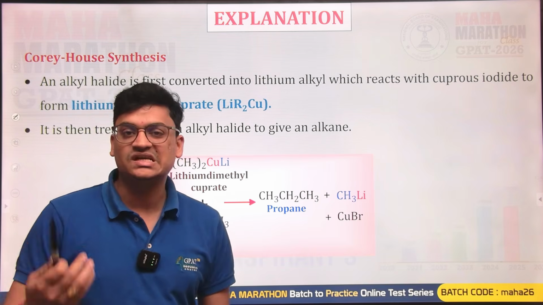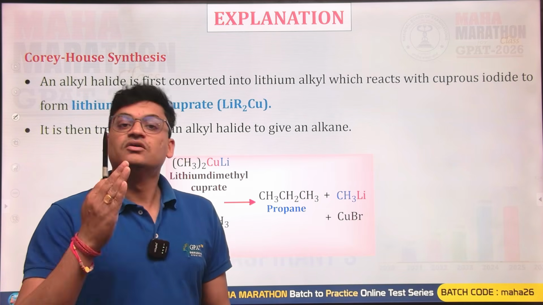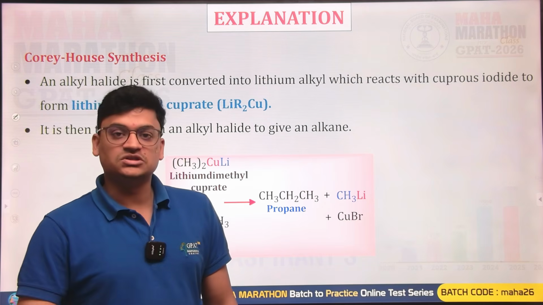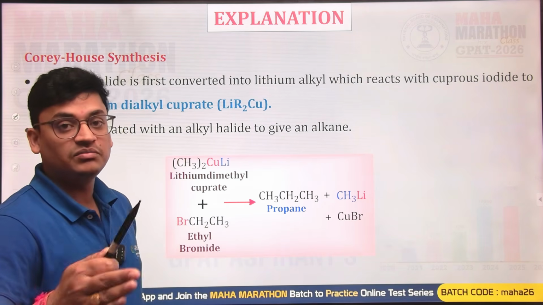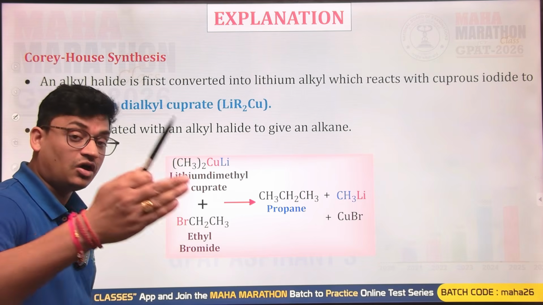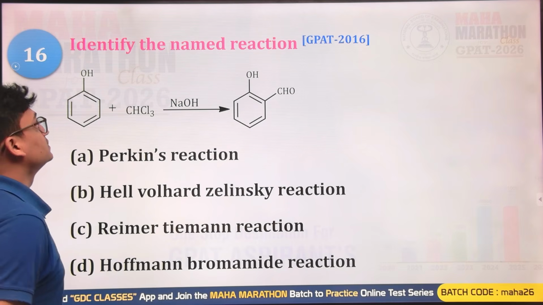Whenever you want to synthesize an odd number carbon chain alkane, then Wurtz reaction, Frankland or Ullmann is not at all possible. Only lithium dialkyl cuprate can synthesize odd carbon chain structures for the alkane by coupling kind of reactions.